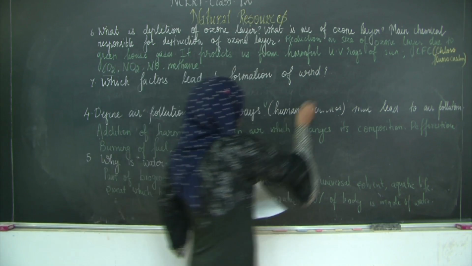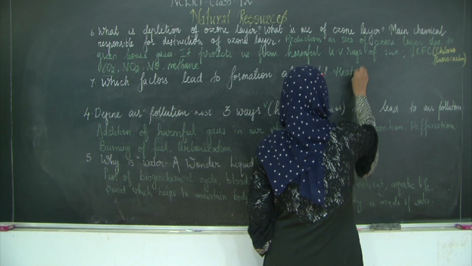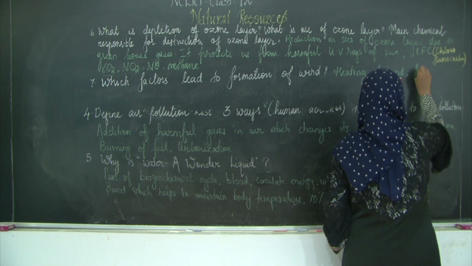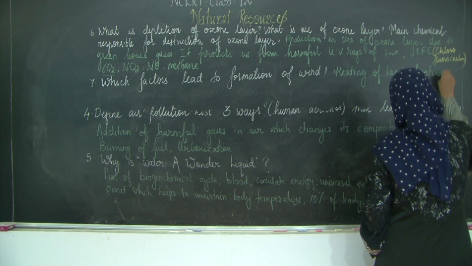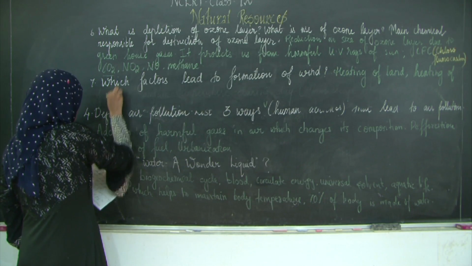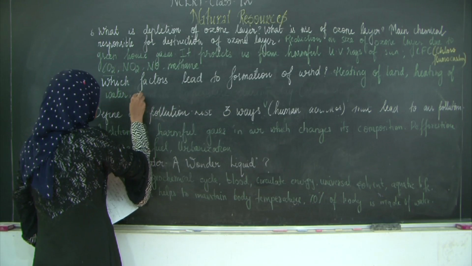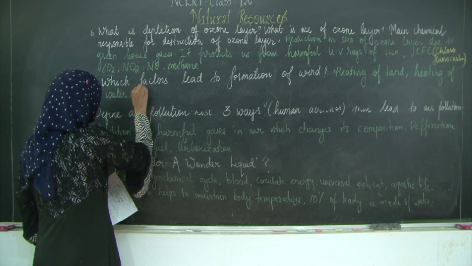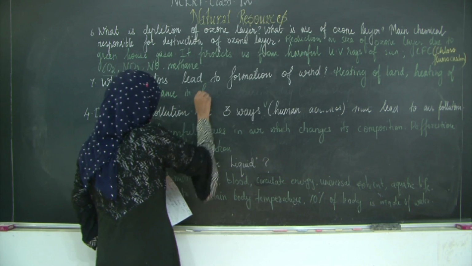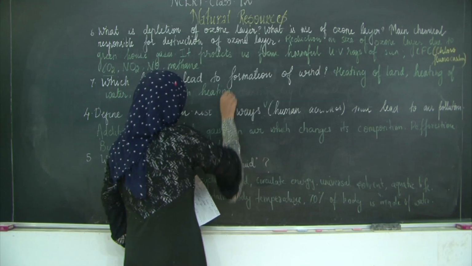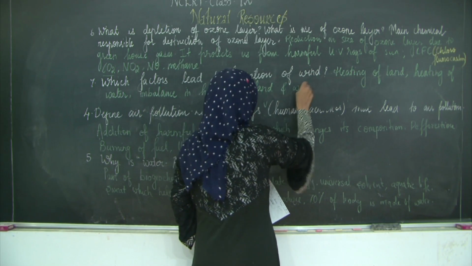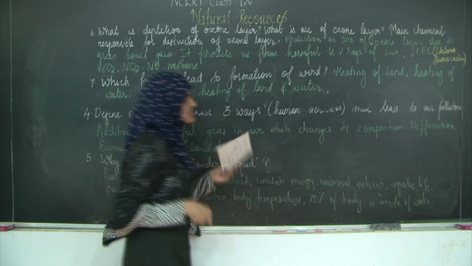Heating of land, then the next is heating of water. Then there is an imbalance in heating of land and water, and along with it even mountains cause change in wind.